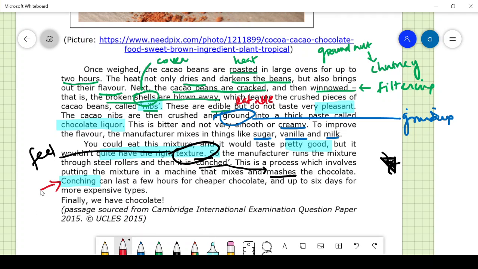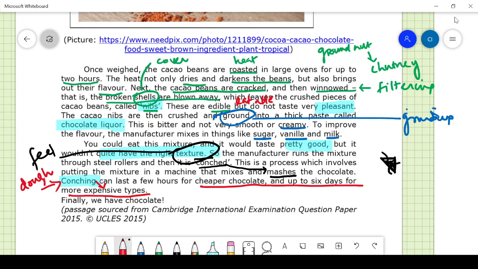Conching means, for example, what do people do for making a parota? They use the maavu and put water, and then the master prepares it, mixes it thoroughly and beats the dough. Using the hands, it is separated out and made into pedas, and then finally pressure is applied to make the parota. It can last a few hours for cheaper chocolates and up to 6 days for more expensive ones. So this means conching is going to make the chocolates expensive.